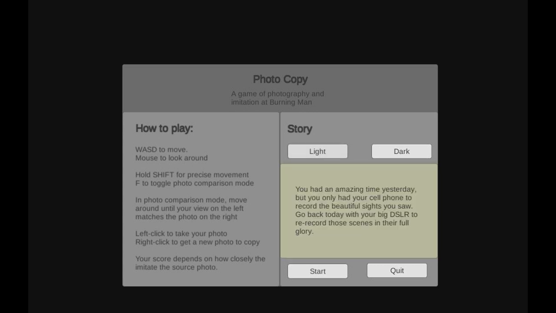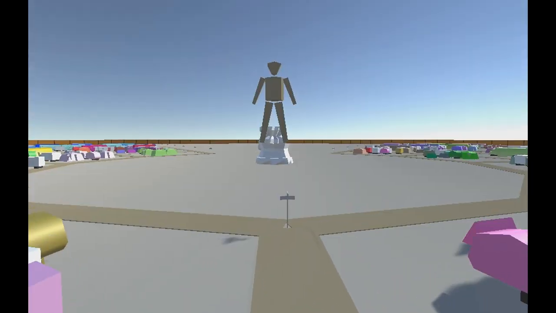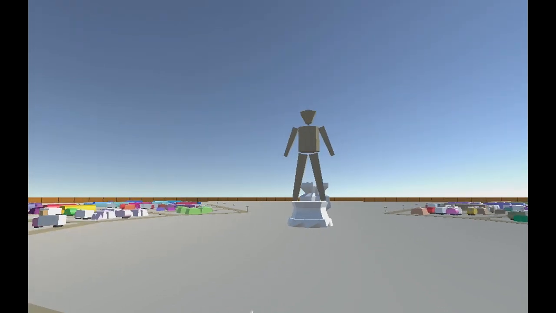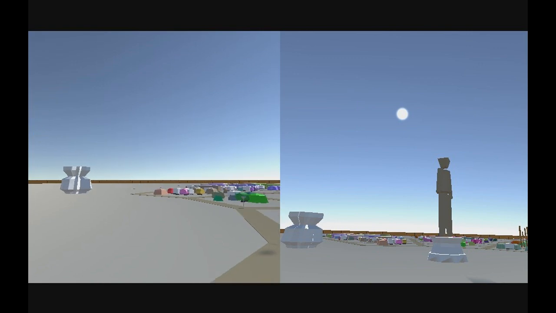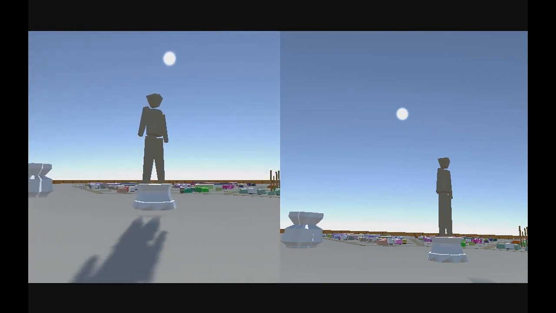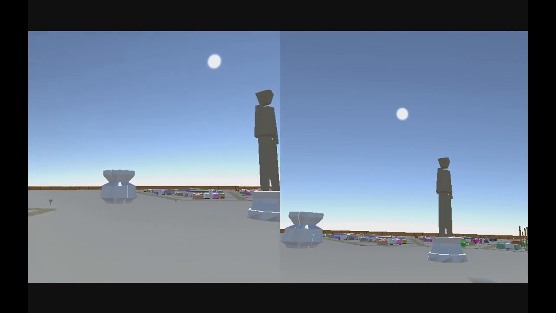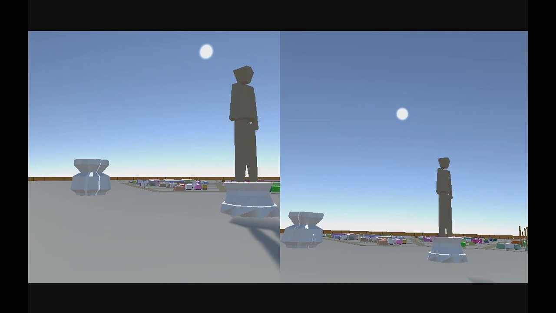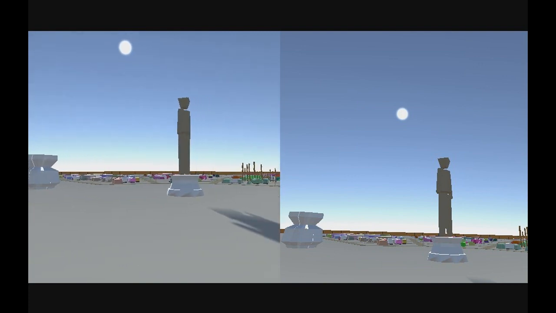Let's do light. That's a bit easier to read. Wonderful. How do I see what the photos look like? Okay, so we have to imitate that. So there's that thing in the background. There's the moon. Well, it's the sun, I guess. I mean, we're too close, really.